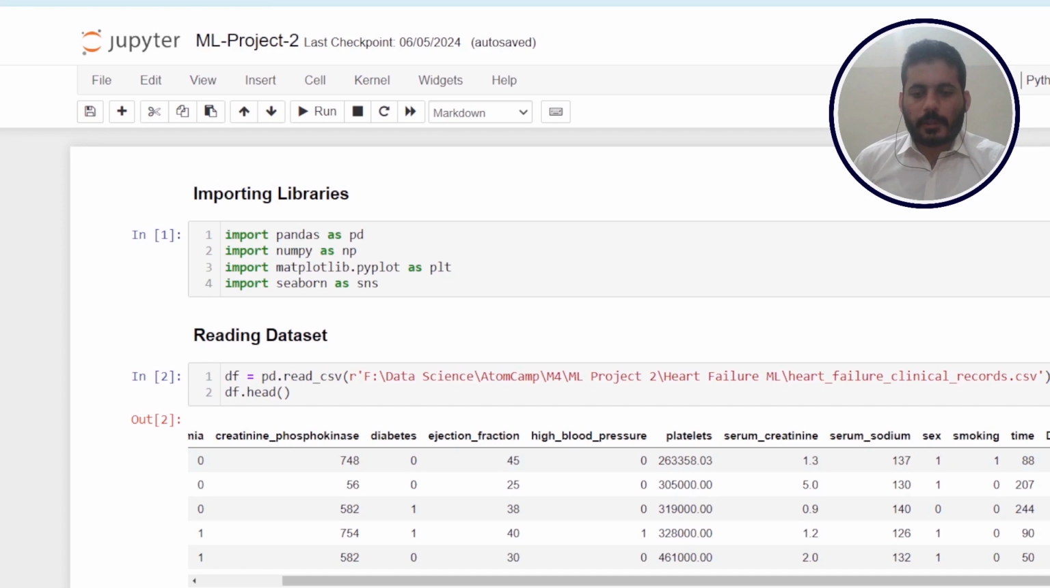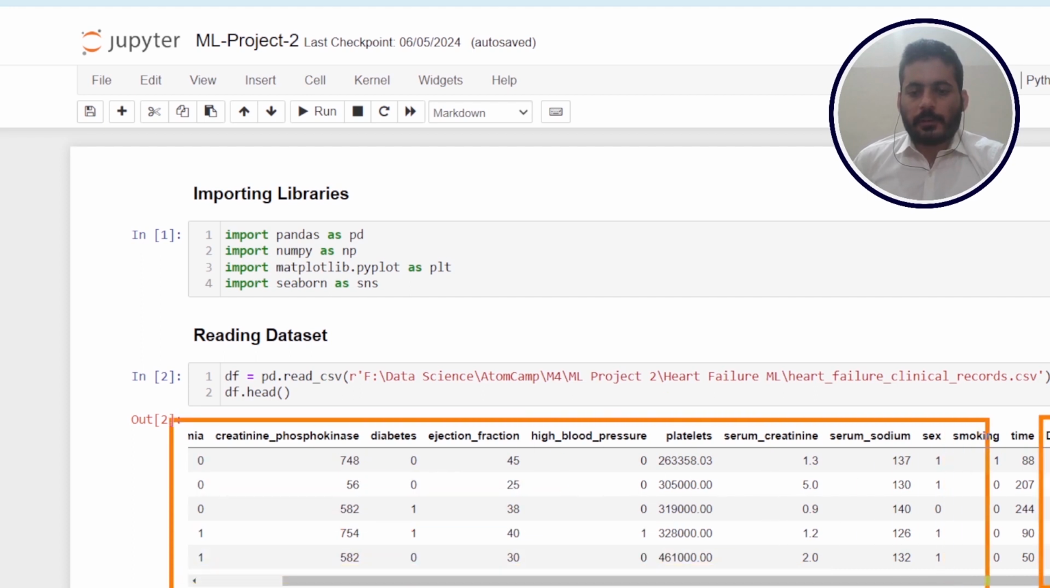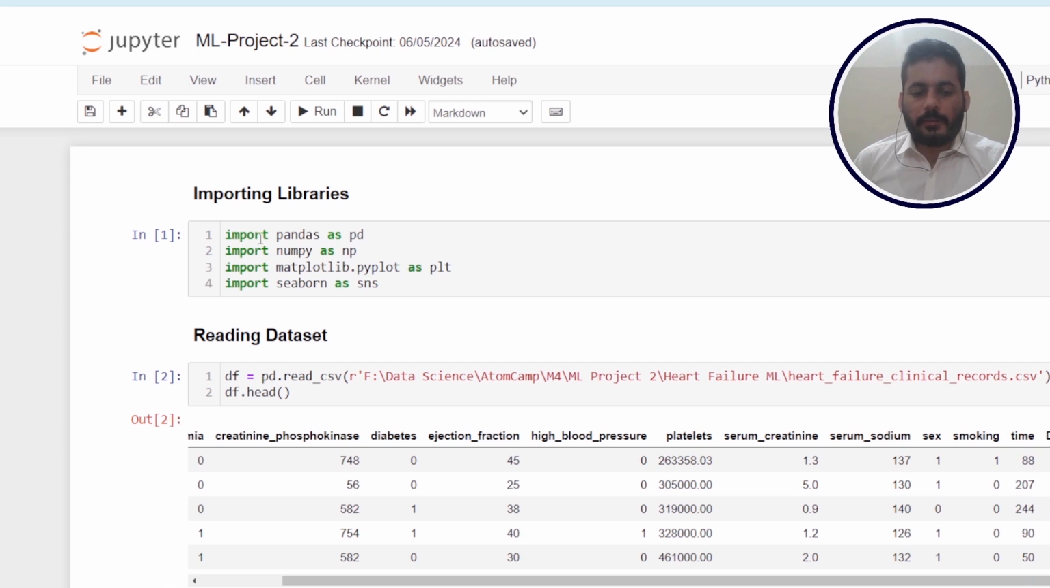The next project was to develop a machine learning model to detect whether a patient, based on certain clinical conditions, may have a heart failure or not. So the target variable was death event, and all other variables or features were independent variables. We have imported all of the libraries such as pandas for data manipulation, numpy for numerical computations, matplotlib and seaborn for data visualization.